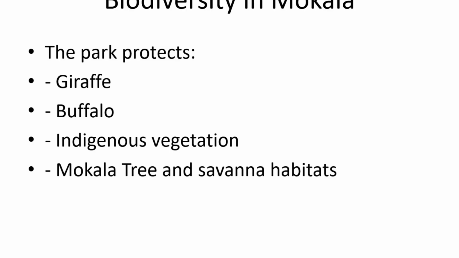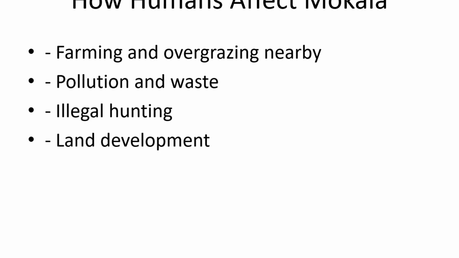Slide 5. Biodiversity in Makalla. Biodiversity refers to the variety of life in a particular habitat. Makalla National Park is rich in biodiversity. It protects indigenous vegetation including the camelthorn tree, often called the Makalla tree. This tree plays an important role in the ecosystem by providing food and shade for many species.